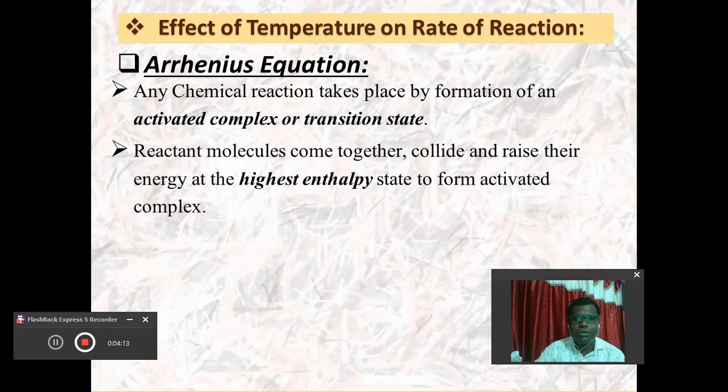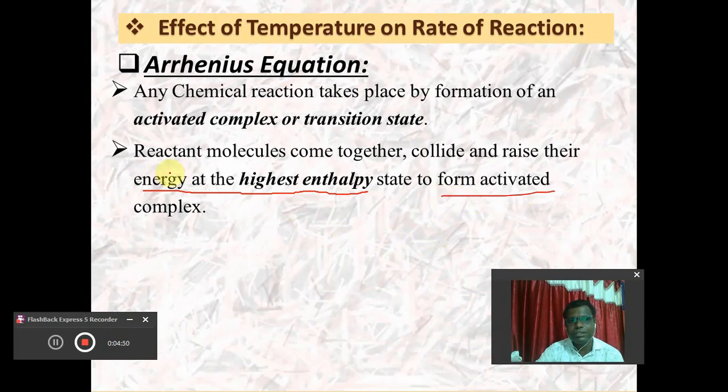And for the formation of the activated complex, what happens? Reactant molecules come close together. They collide with one another, and they try to raise their energy. After increasing their energy, they achieve a certain minimum value, and that minimum value is an essential condition for the formation of the activated complex.